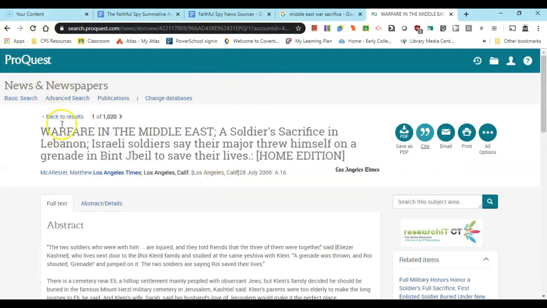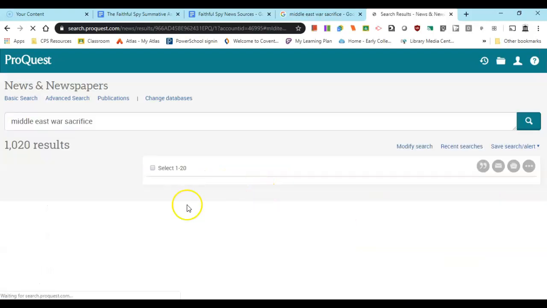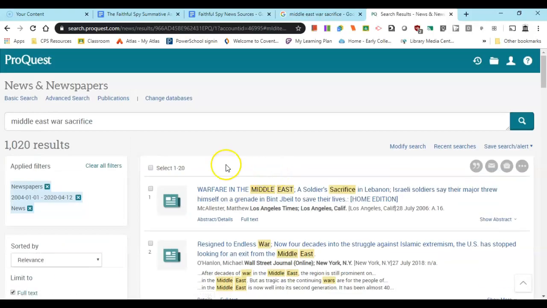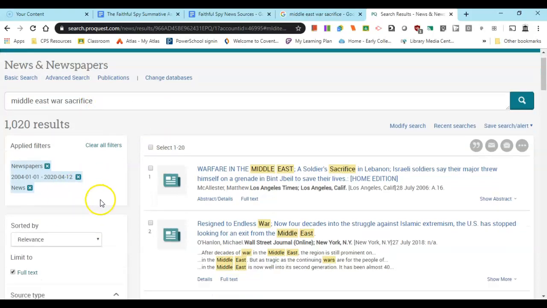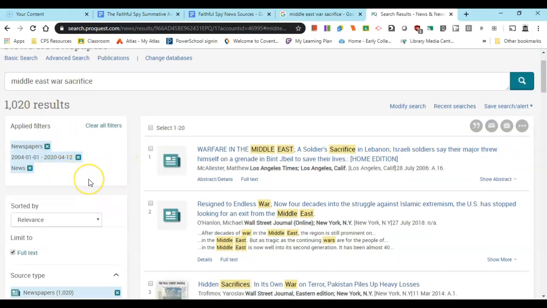And then if you want to see the results again, back to results. And you can start at that list again. Modify your keywords if you need to. And just keep looking. Remember to use the limiters over on the left. And of course, email me if you have any questions about this.